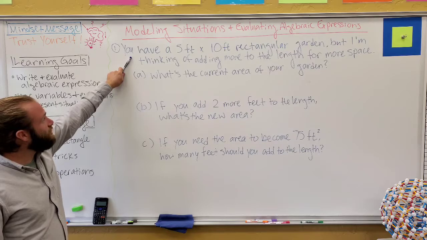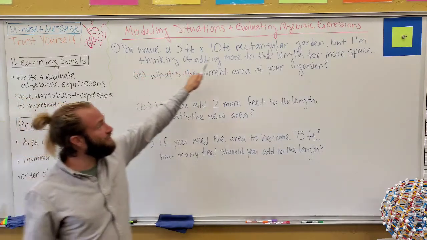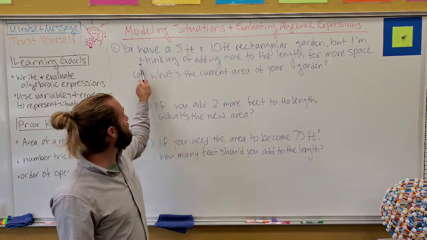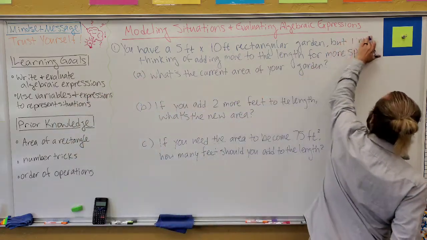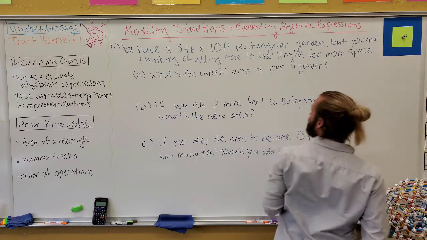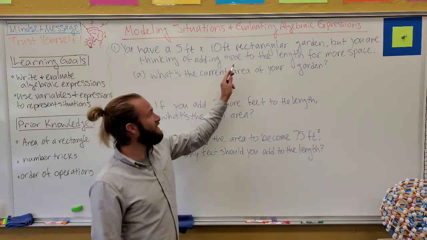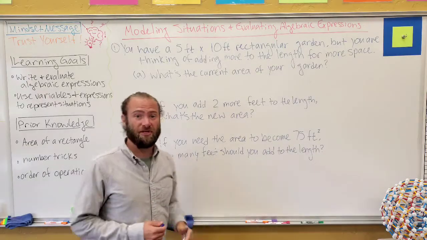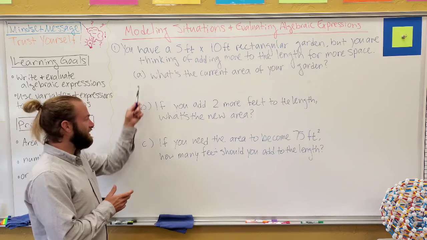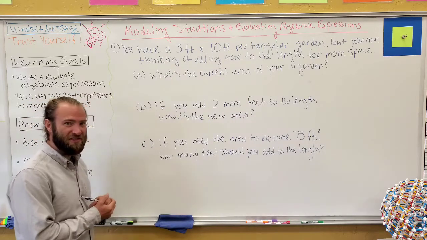Okay? So you can go ahead and read this. We have a rectangular garden that's 5 feet by 10 feet right now. But let's say, whoops, I said I'm. It's you that has the garden. You are thinking of adding more to the length so that you have more space to plant things. Okay, so go ahead and pause right now and answer these to the best of your ability, and then we'll talk through them.